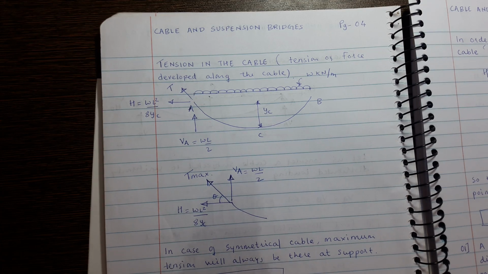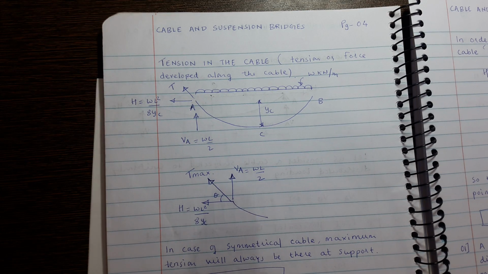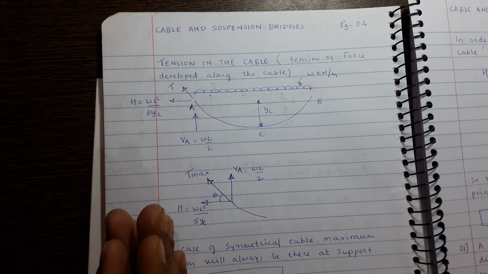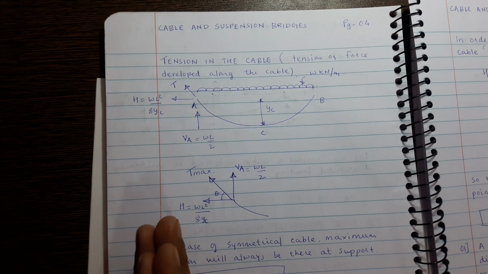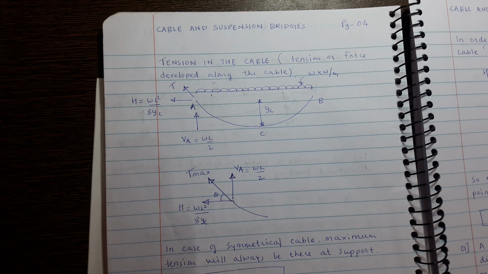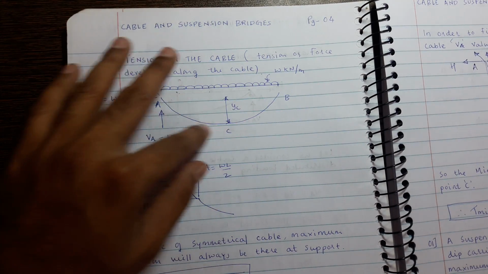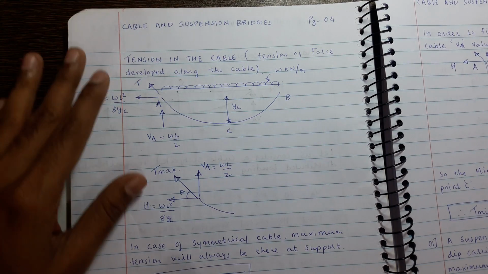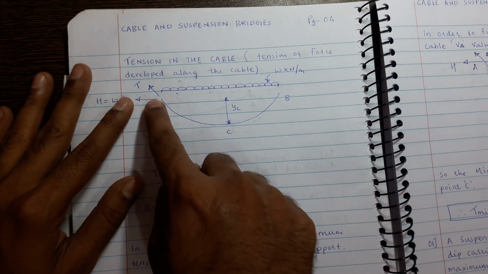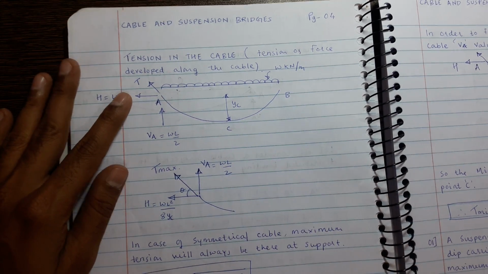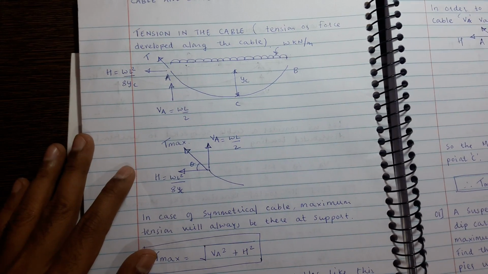In exam you may find questions like this: find the tension in the cable, find maximum tension in the cable, find minimum tension in the cable. So tension in the cable will be along the cable. So where will you find maximum tension?